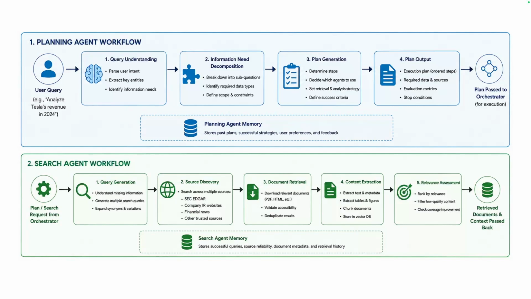Next, the query moves to information need decomposition. Here, the planning agent breaks complex questions into smaller information requirements. For example, if a user asks for an investment analysis of Tesla, the planner identifies that it will need financial statements, business performance, risk, future outlook, and market sentiment.